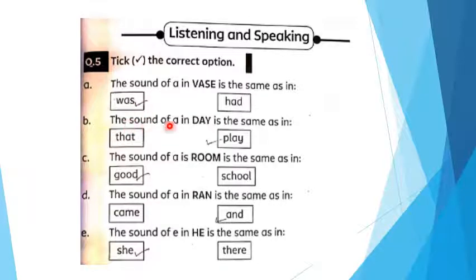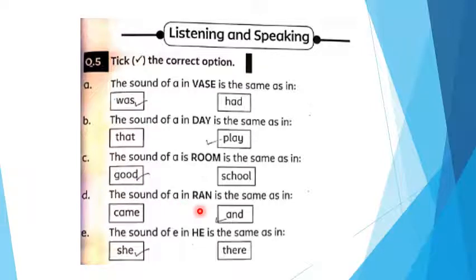Next part. The sound of ay in day is the same as. The sound of day is same with which word? They, play. They play. Again, they play. The sound of a room is same as a good school. Good school. Which one is the similar sound with room? Good.